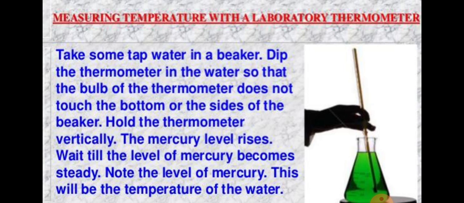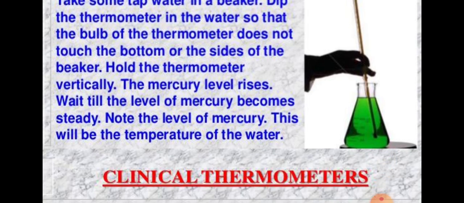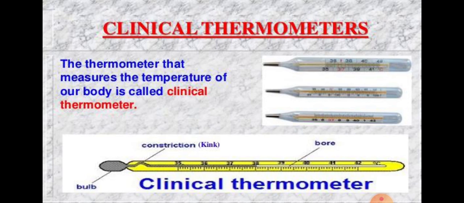Now some precautions in using the laboratory thermometer. The thermometer should be held vertically, and while measuring the temperature it should not be tilted. The thermometer bulb should be surrounded from all sides by the substance whose temperature is to be measured, and read the thermometer while its bulb is still in touch with that substance.